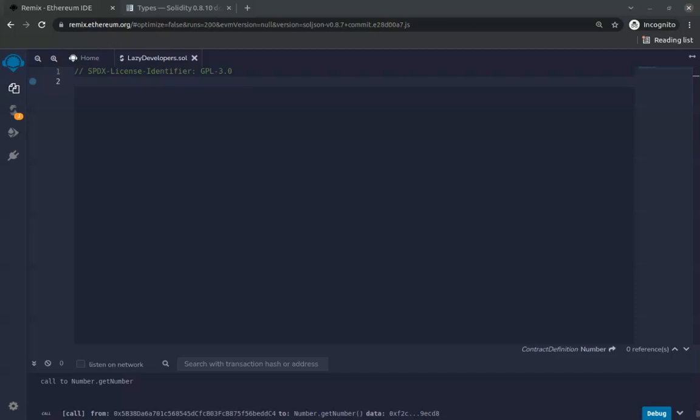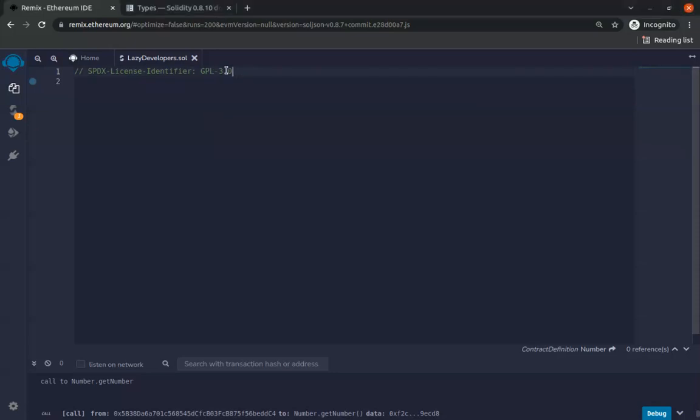So what you see here is actually called Remix. Remix is an online IDE. And what it does is it allows you to just hop on and write code, and you don't have to bother about setting up things locally, setting up Ganache, having some fake account and stuff like that. You just go ahead and write your code, and it compiles it and deploys it to the Ethereum blockchain, a local Ethereum blockchain. But yeah, it does the job, right?